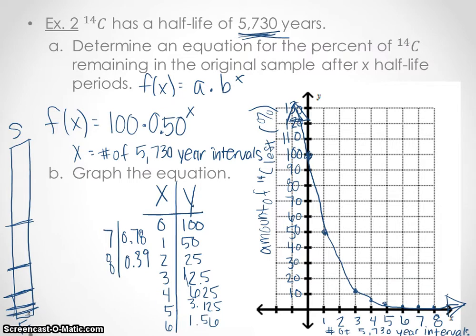And I could continue this pattern, and in theory, yes, I'm going to smack right into my finish line, but what is actually happening is I'm only taking half. And if I take half of something, there's still going to be half left. So will I ever get to nothing? No, because you can't take half of something and have 0. You always have to have the other half, which can't be 0, or else that means you started out with nothing. Okay?